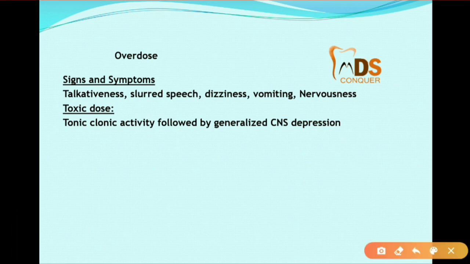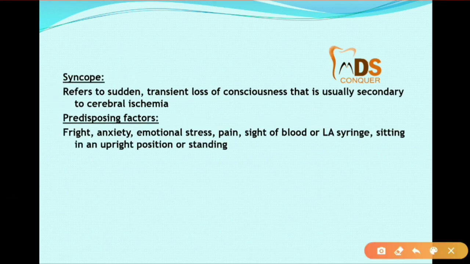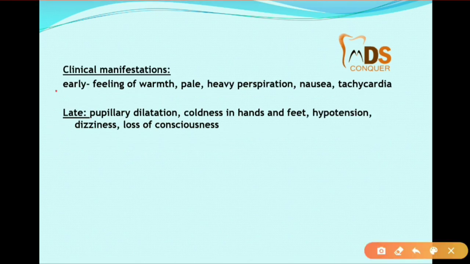Overdose will present with signs and symptoms like talkativeness, slurred speech, dizziness. A toxic dose will present with tonic-clonic activity followed by general CNS depression. And syncope, it is the transient loss of consciousness. So these are the predisposing factors of syncope. And these are the clinical manifestations, and these are the late manifestations like pupillary dilation, cold hands and feet, hypotension, dizziness, and loss of consciousness.